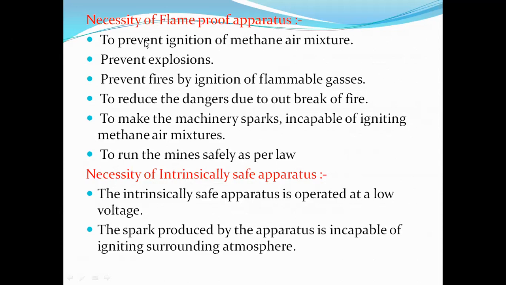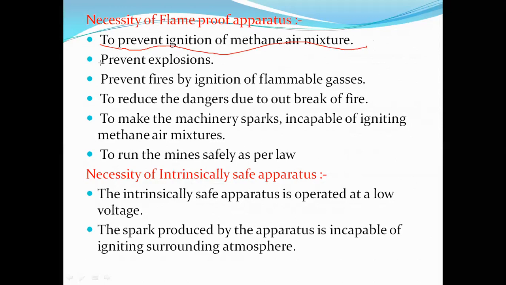So what is the necessity? First one is to prevent the ignition of methane air mixture. Second, to prevent explosions.